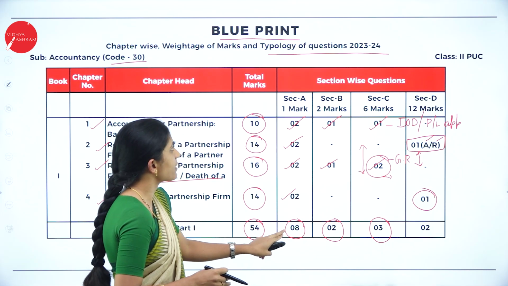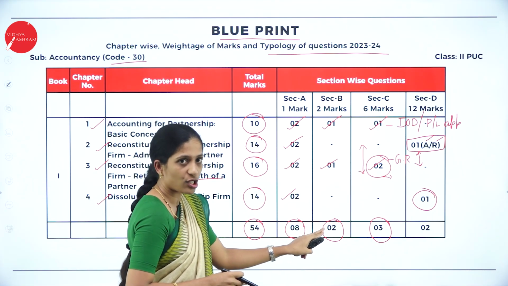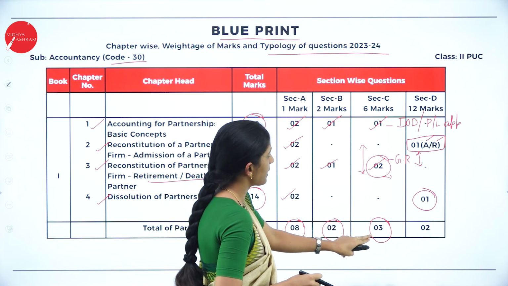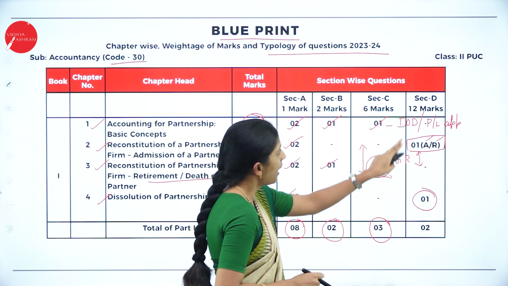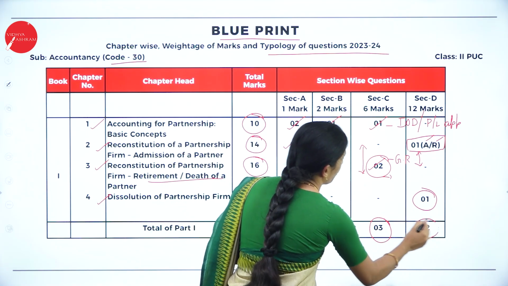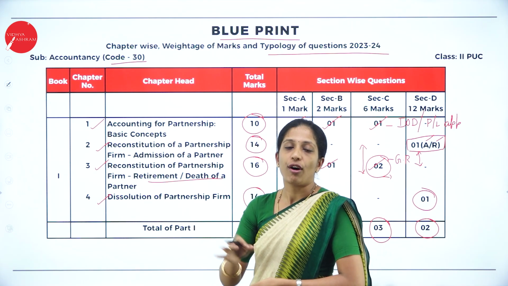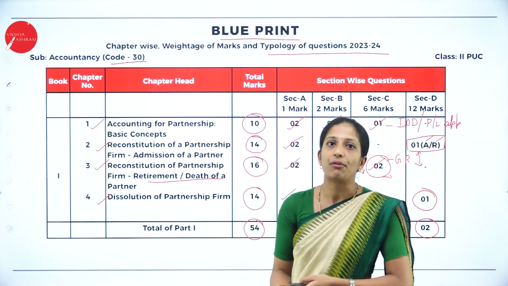The number of questions under section A is 8 questions. Number of questions under section B is 2 questions. Number of questions under section C is 3 questions. And the number of questions under section D, that is the 12 marks question, will be 2. Okay, so hope you are clear about the detailed blueprint of the part 1 book of your accountancy syllabus.